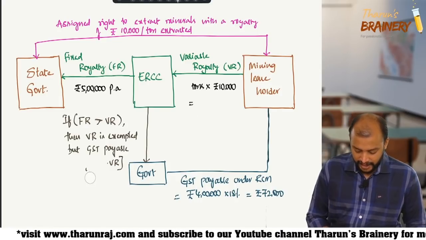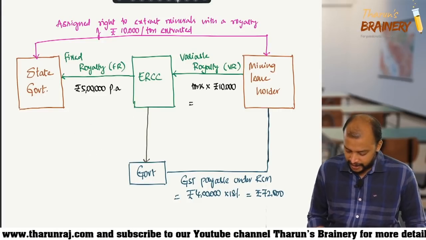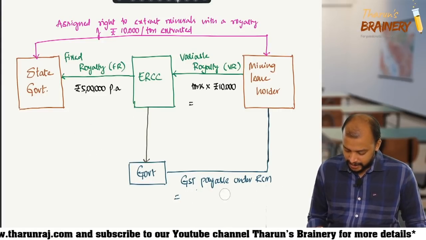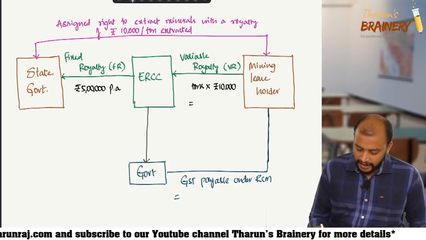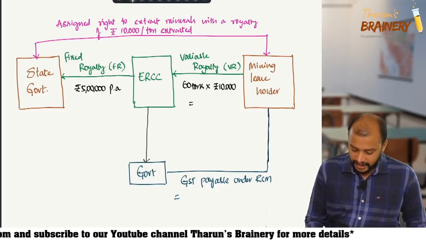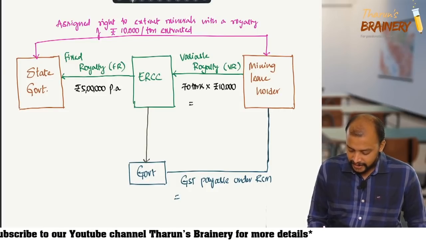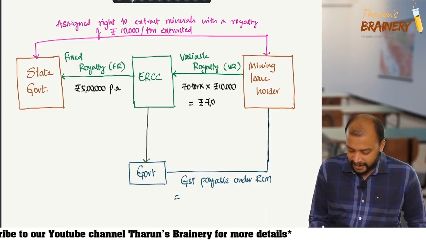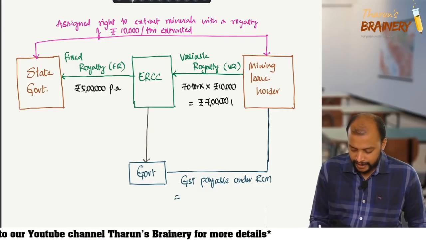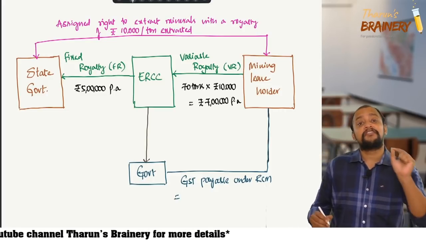Let's see what will happen. So GST payable under RCM. Now concentrate. I'll take 70 tons, which means 7 lakhs per annum is received by ERCC, but ERCC is required to pay only 5 lakhs.